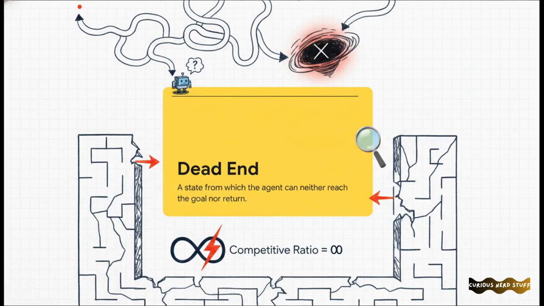The agent is utterly and permanently trapped. Now, think back to that competitive ratio metric we just talked about. If an agent falls into a structural trap like this, the competitive ratio suddenly spikes to infinity. The total path cost becomes incalculable because the agent can never actually complete its task. The algorithm just fundamentally fails.